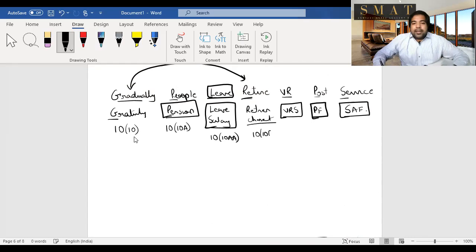So 10-10B. VRS, guys, you look back and you look in front. Remember, you look back how many years you completed into 3, and you look in front how many months is remaining. So 10-10C because you see ahead and you see behind. And this is 10-11. This one you don't require a section. So this, guys, completes your retirement benefit.